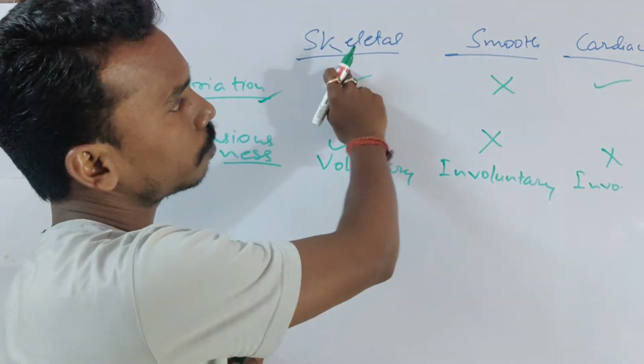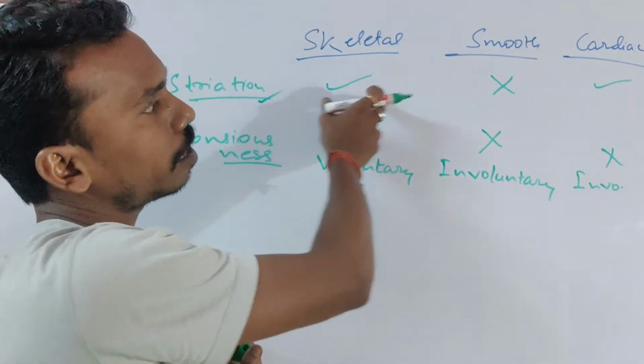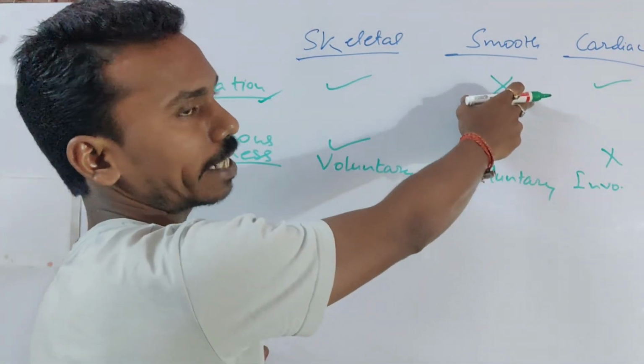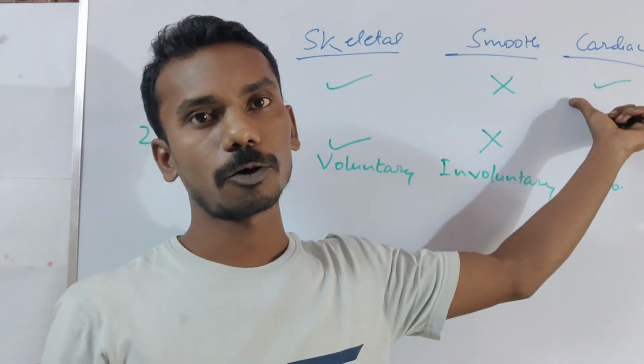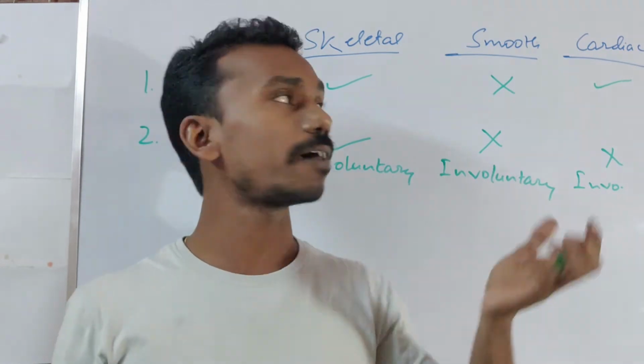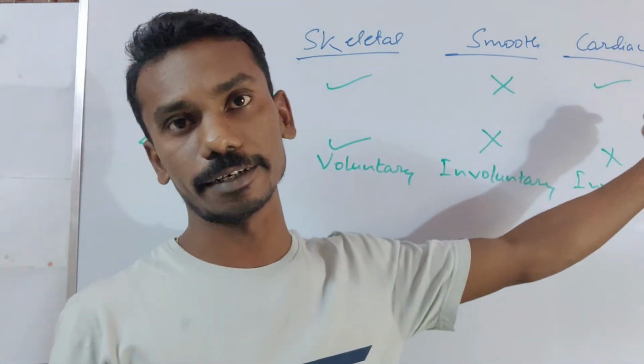You can compare one thing from this table, that striations divide the skeletal muscle and smooth muscle. Where striation is present, it is striated muscle; where striation is not present, it is unstriated muscle. Then why is there a need for cardiac muscle? Why did the scientists divide muscles into three different categories: skeletal, smooth and cardiac?